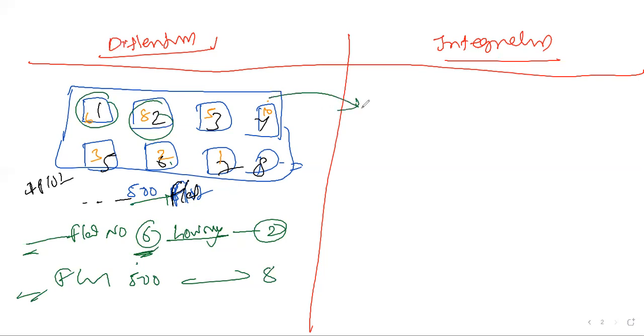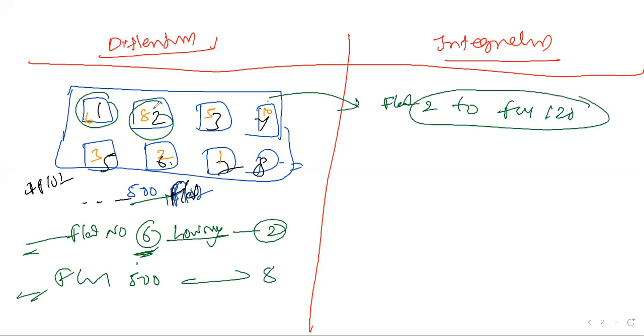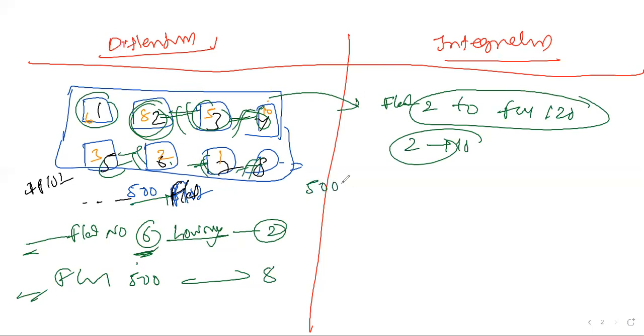Let us take the same topic. If you wanted to check how many people there are from flat number 2 to flat number 120, you take 2, 3, 4, 5, 6 like that, all the individual values, and add them up. If it is only flat number 2 to flat number 10, you can add by using our addition concepts. But tomorrow, if they have 5,000 individual residential homes and you want to add the data from flat number 10 to flat number 4,000, it is not possible. It will be very time consuming. So we cannot go for the general addition concept.